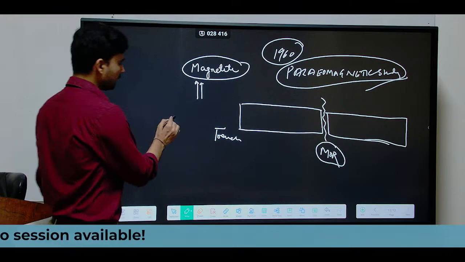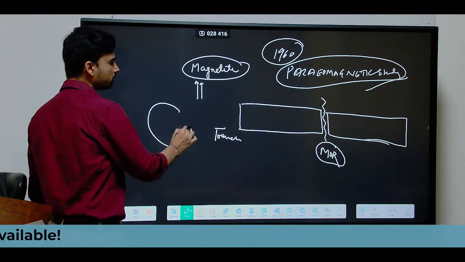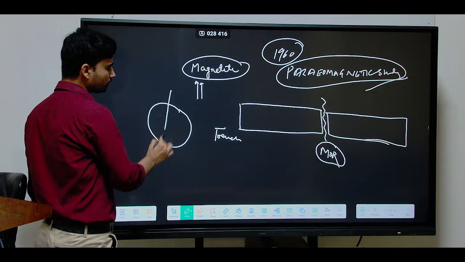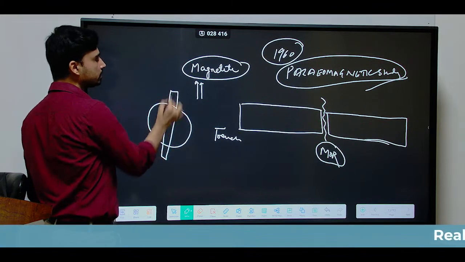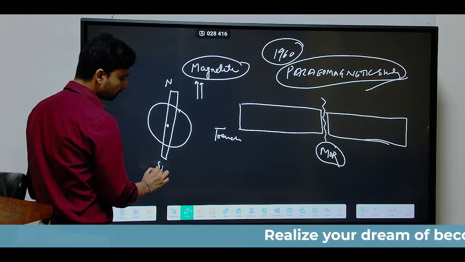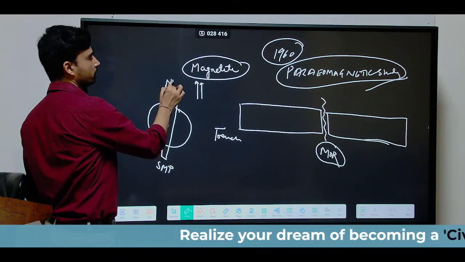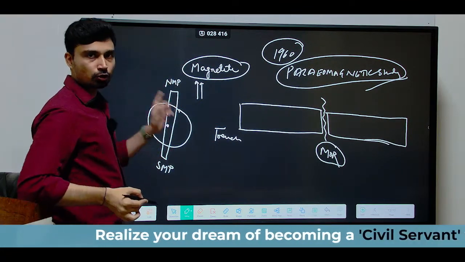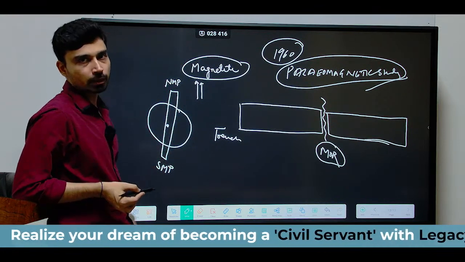That means, if today I draw the Earth's magnetic field, we can draw it like this. The Earth's magnetic field has two poles, the north pole and the south pole, which we can refer to as NMP, the north magnetic pole, and SMP, the south magnetic pole.